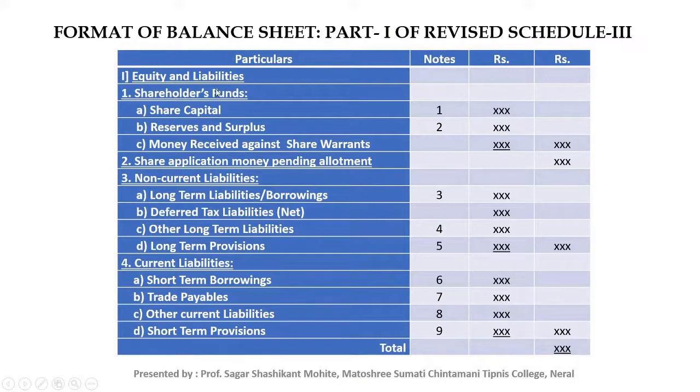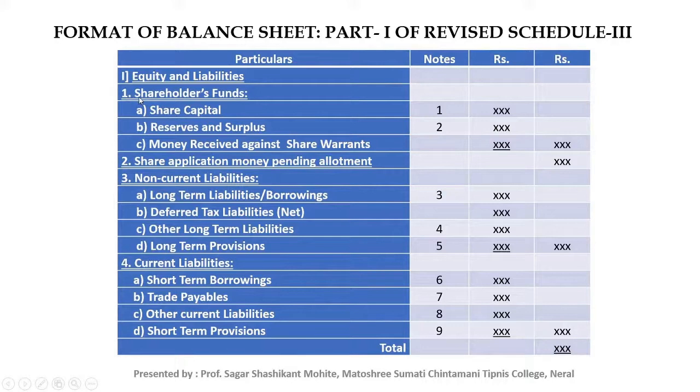There is a major distinction between current and non-current. If the assets and liabilities are held for more than 12 months, they are considered non-current assets or liabilities. If the assets or liabilities are held for less than 12 months, they are considered current liabilities or current assets. Now we will see each head in detail.